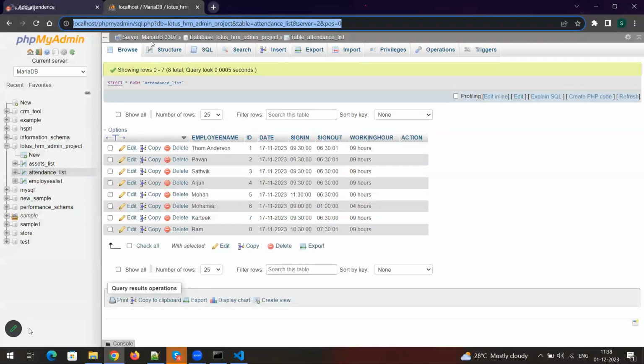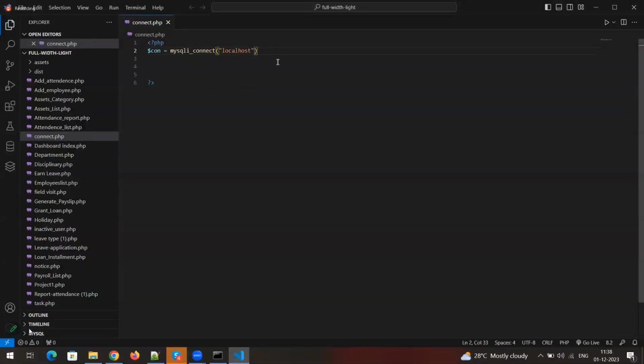Then we need to mention the DB server port also. So what is the DB server port? 3307. Yes, that is what we need to mention. So localhost colon 3307. This is the first one, comma.